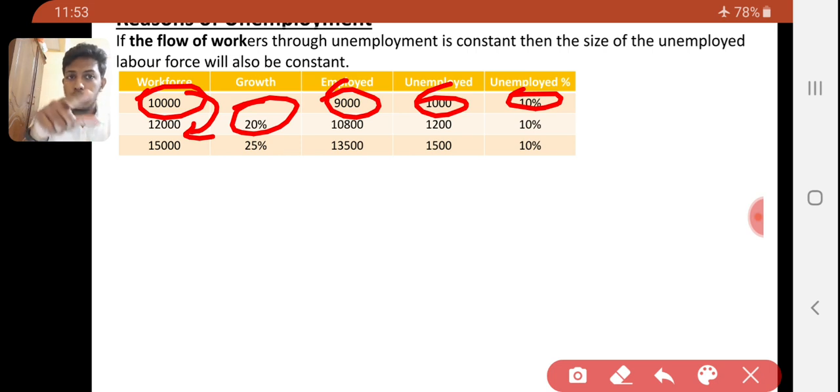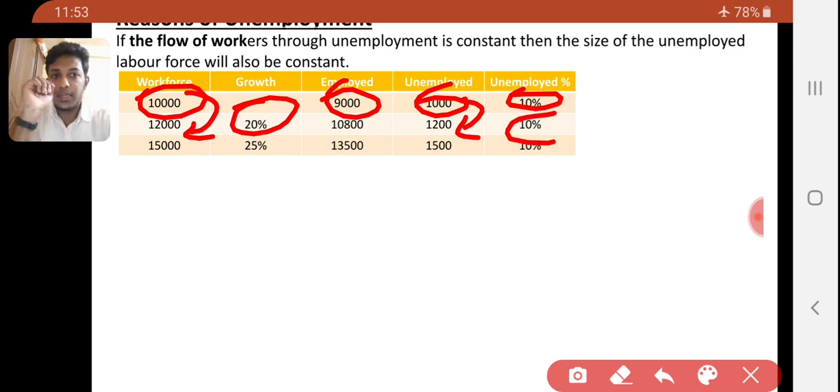Employed, let's assume, 10,800, so unemployed is 12,000 minus 10,800, 1,200. So the unemployed increase from year to year is 20%. The unemployed percentage is 10%.